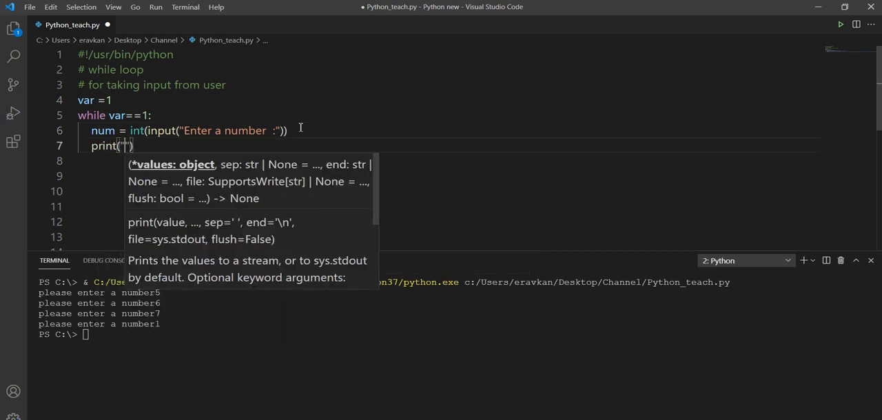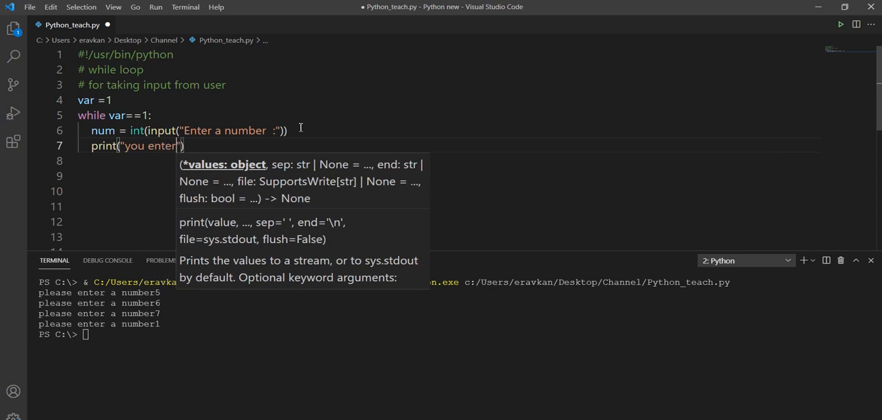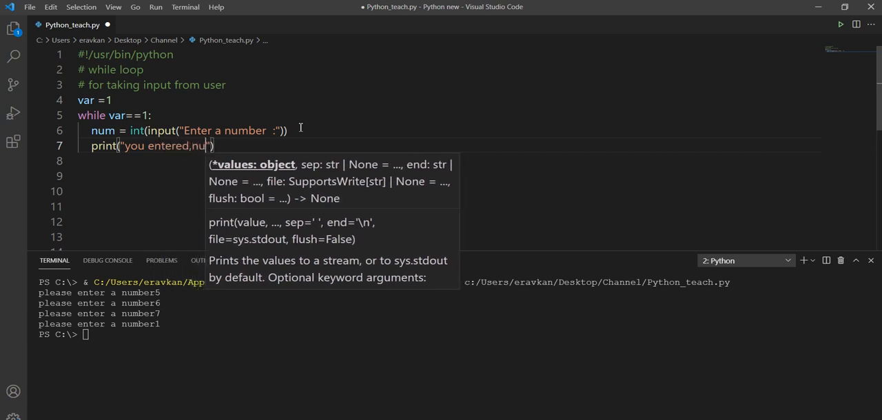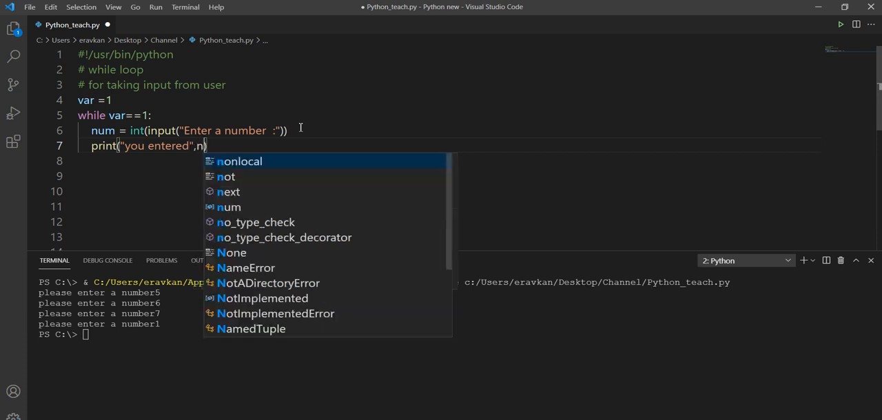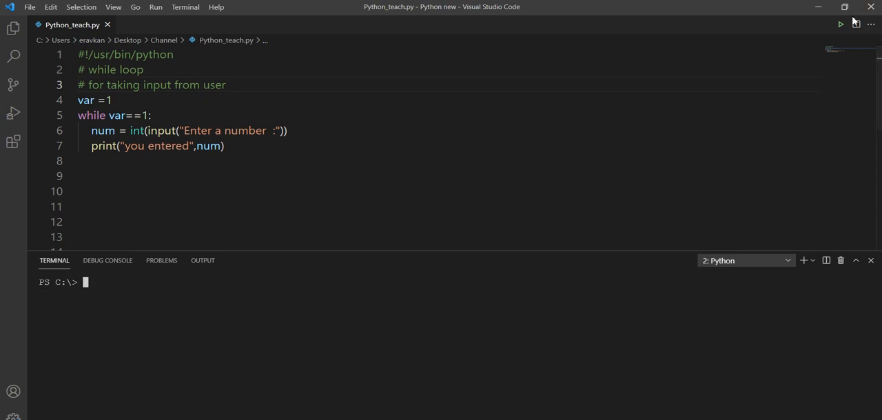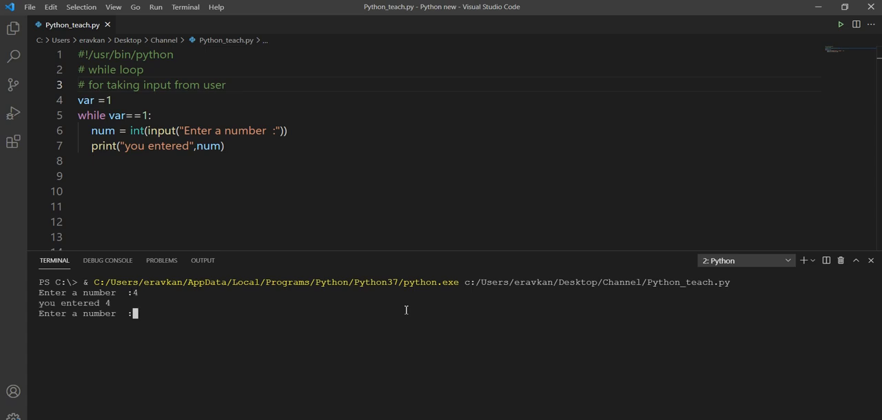Print you entered num. Now this is an infinite loop. Why? Because you are not changing the variable value. The variable value is static. It will always be 1. So this will be an infinite loop. It will keep on asking you for input again and again. 5, 6, 1, 2. So this is a perfect example of an infinite loop.